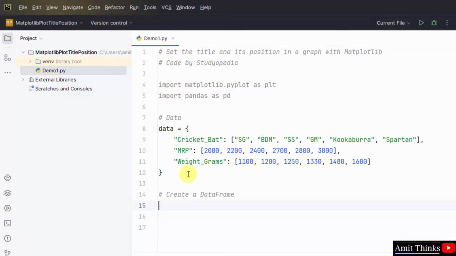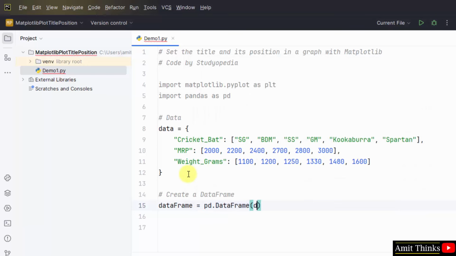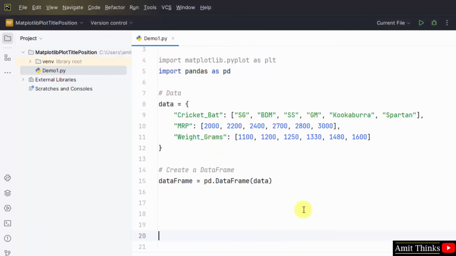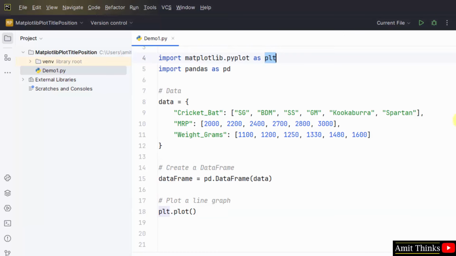To create the DataFrame, use the DataFrame method. I have created a new object, df. Now I'll type pd.DataFrame, that's it, and I'll place the data in it. I have placed this data in it. Now I'll plot a line graph using plt.plot, that is pyplot's alias plt, and within this I'll add the coordinates for the x and y axis.